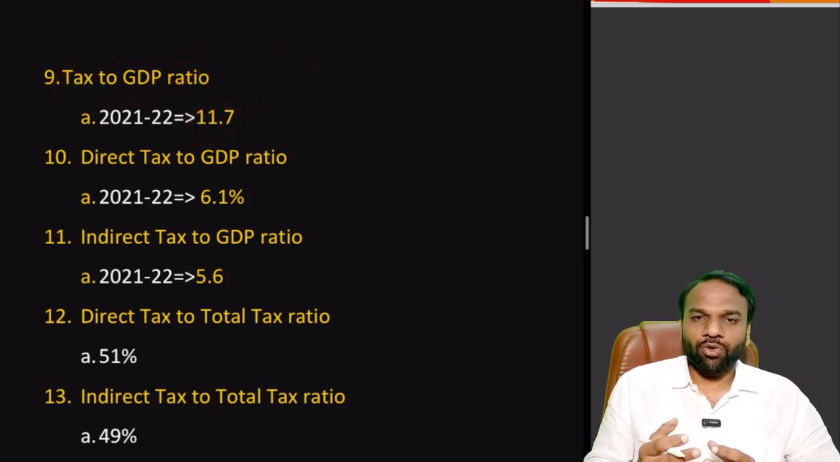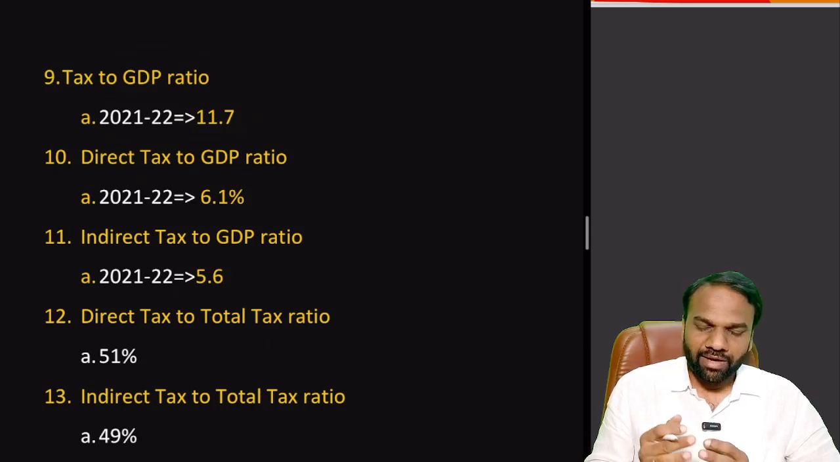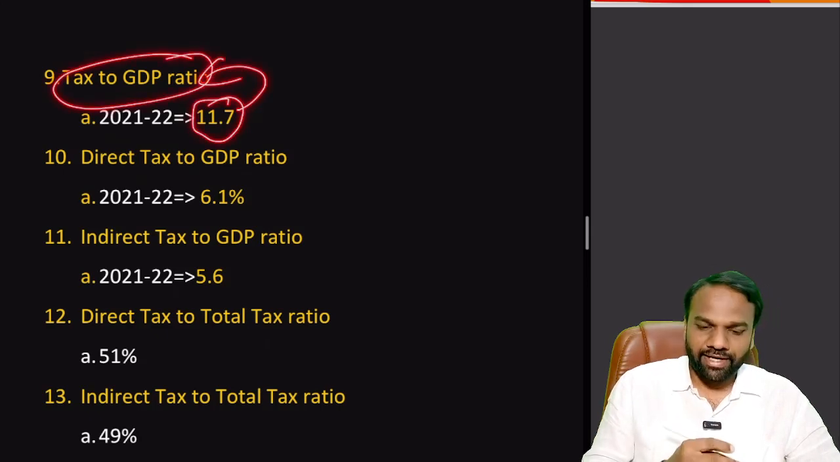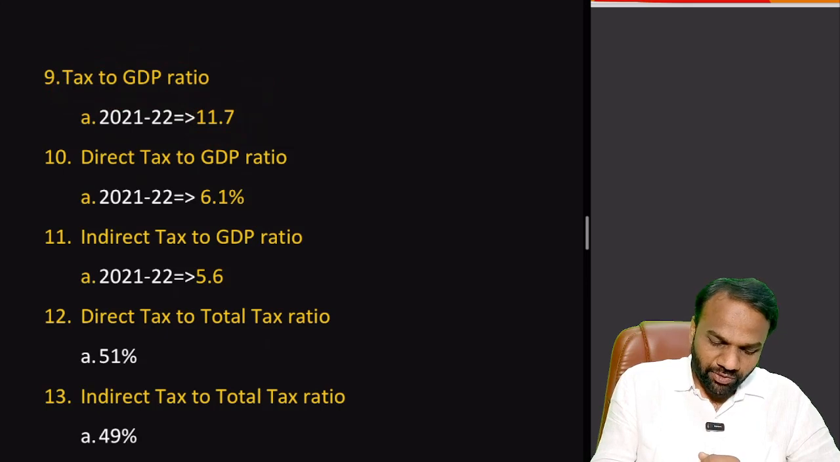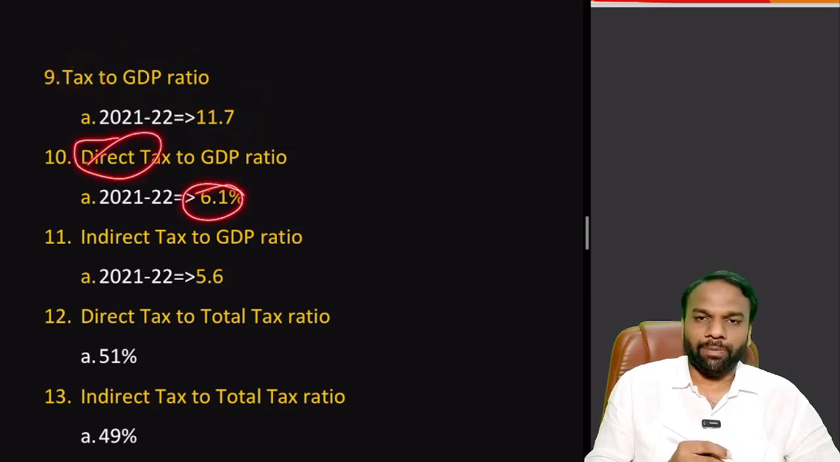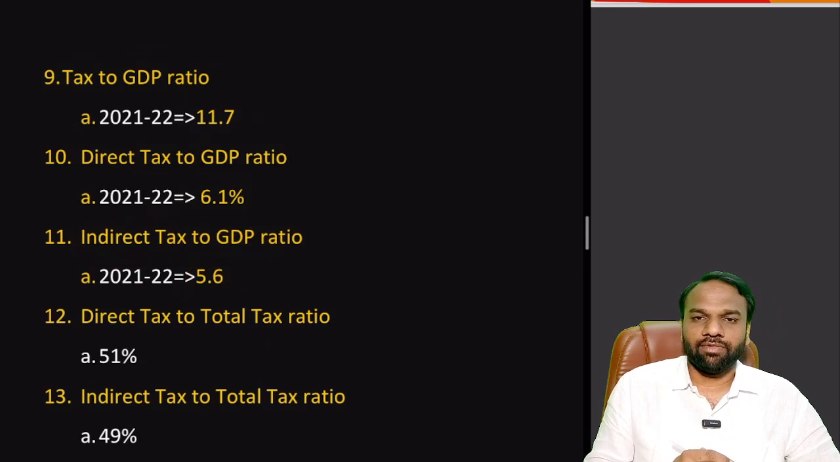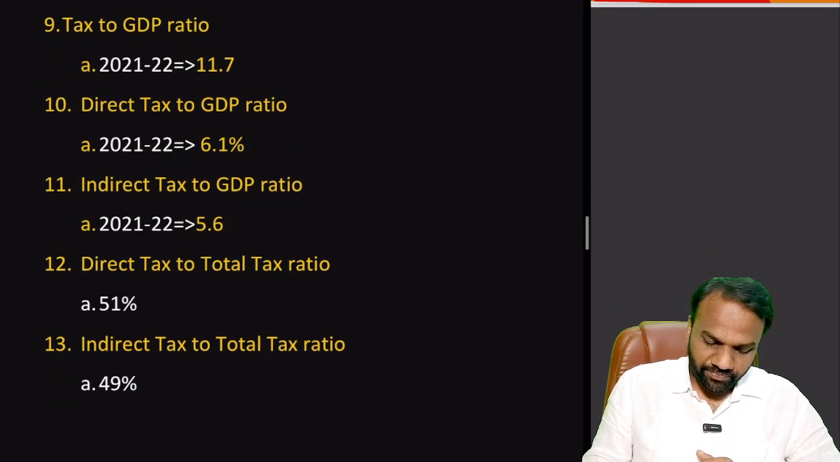It means if the total GDP of India is 1 lakh rupees, then approximately 11,000 rupees will be collected in the form of taxes. So 11.7% is the tax to GDP ratio in India. Next, within the tax to GDP ratio, direct tax to GDP ratio is 6.1% and indirect tax to GDP ratio is 5.6%.